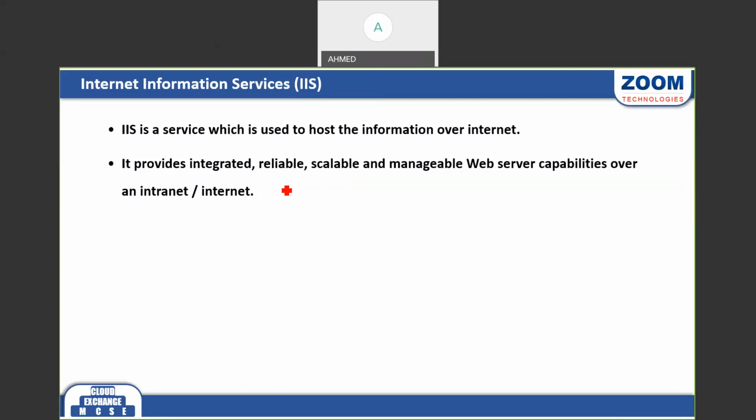I can host this website over the internet, or I can host this website in an intranet. If you want to host the website over the internet, we can host it. We can host in an intranet also. Intranet means within the LAN, within the organization.